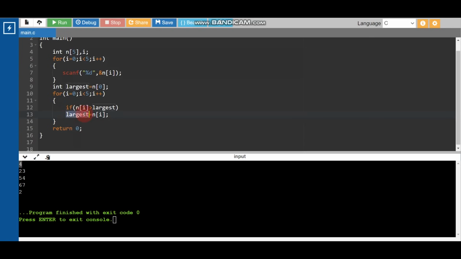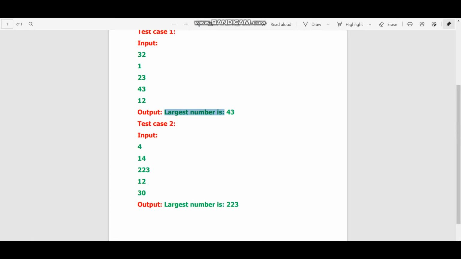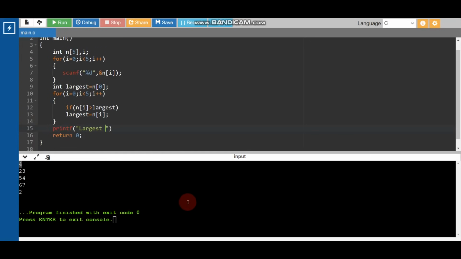Okay, in this integer, largest. Now we need to print largest. So how to print? Printf, we need to print the largest value. I need to print "largest number is".